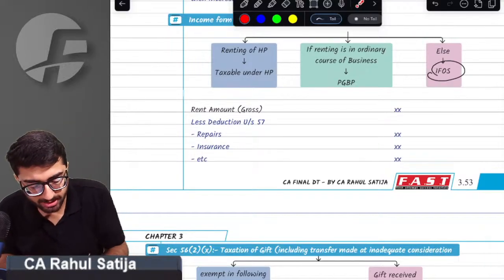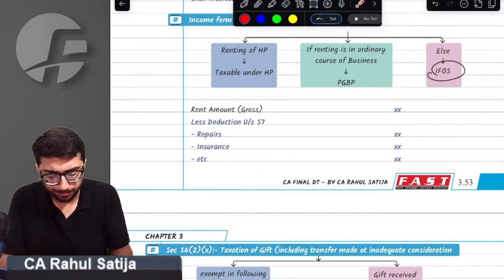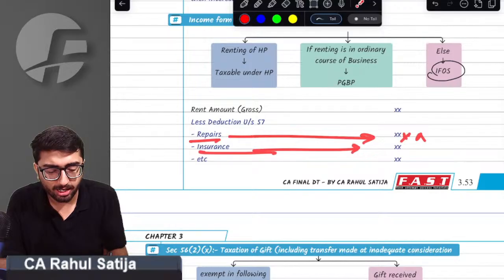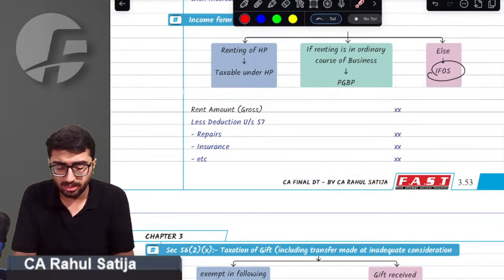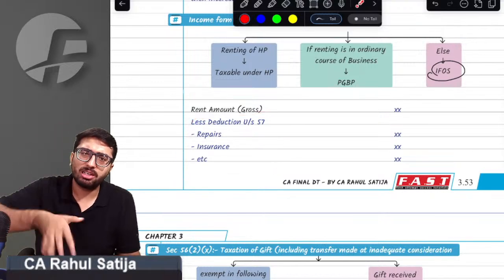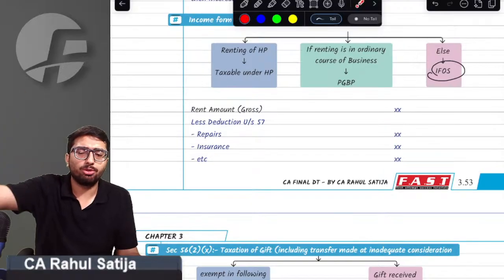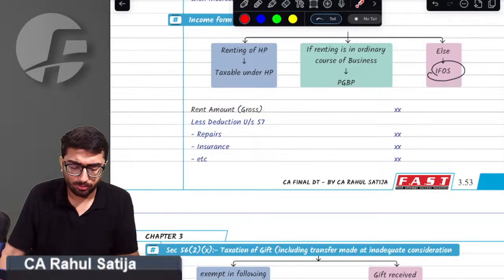How is rent taxed? Whatever the rent amount is, take it gross. Whatever deductions there are with respect to repairs and insurance, and any extra amount, that has to be reduced. Any expenditure directly attributable to earning such income can be reduced under section 57. So if you are paying insurance, doing repairs, or charging depreciation, any expenditure directly attributable to earning such rental income can be reduced from this income.